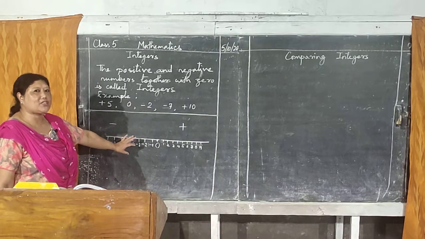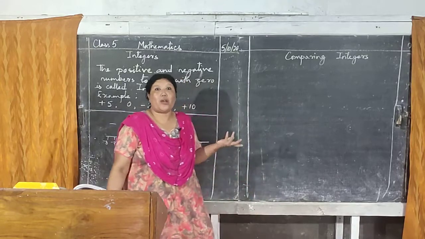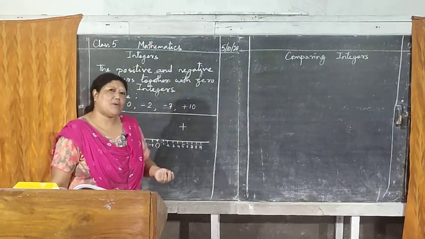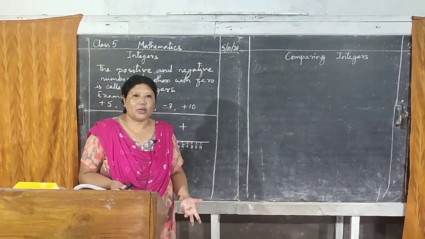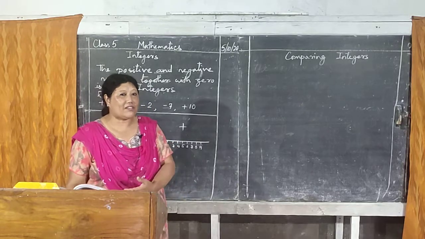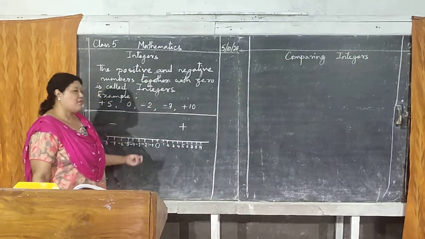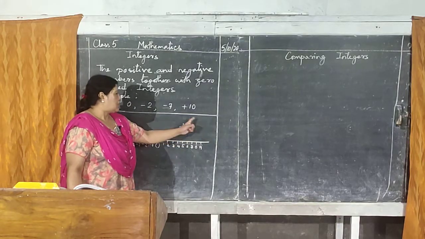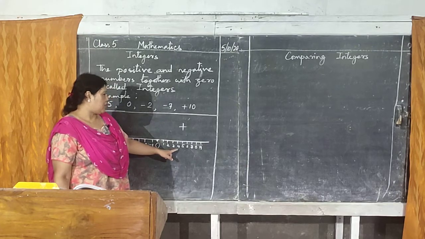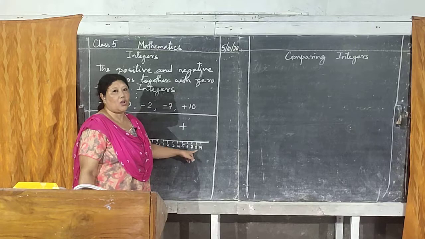Now with the help of this only, I am going to compare the integers. Which one is bigger, which one is smaller, you should know that, isn't it? With normal numbers you know which one is bigger, which one is smaller. But what about negative numbers, and negative numbers with positive numbers? You should know that, isn't it? So first we will compare positive numbers only. Let's compare plus 4 and plus 8. Which one is bigger? Always plus 8.